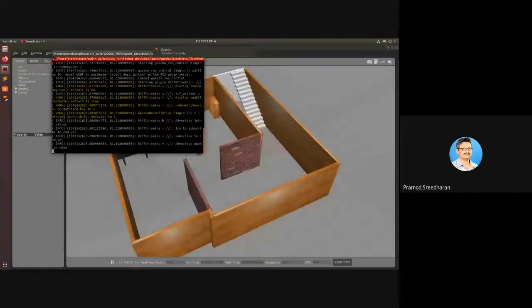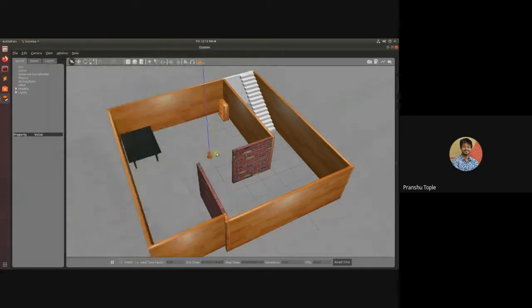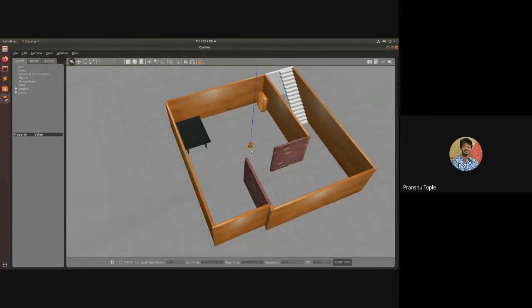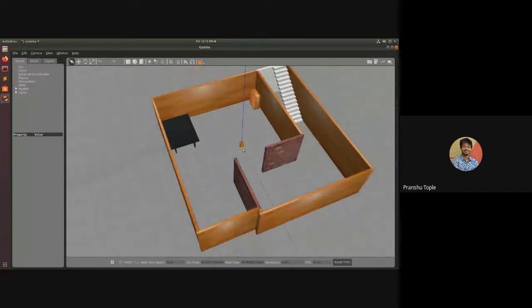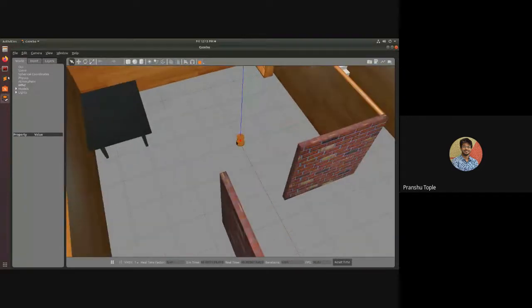Sir, could you increase the font size? Yes. Your font size is not needed right now, but okay, fine, I will do it.